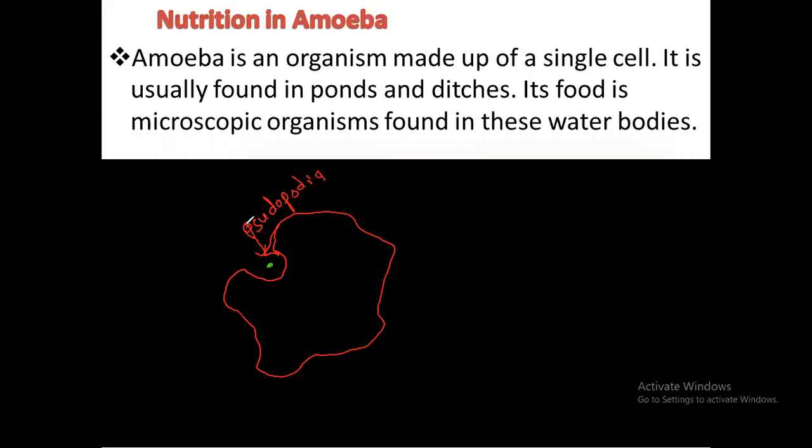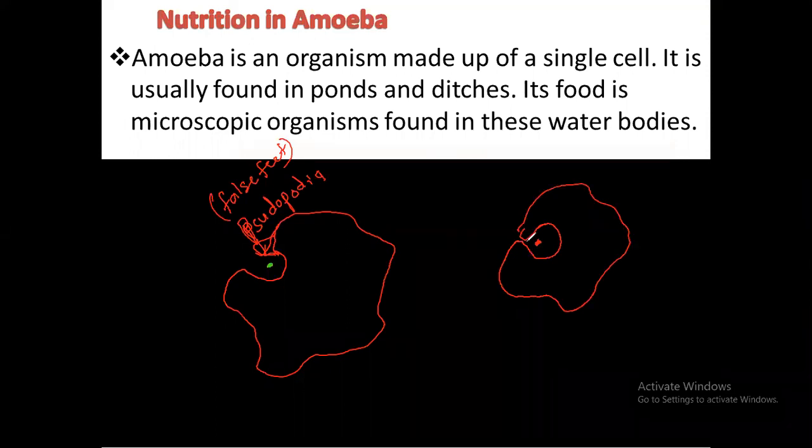The P is silent in pseudopodia. Another name is false feet. It makes false feet, they are not real. It slowly allows these extensions to grow around this food. Then it is taken into the middle of the body.